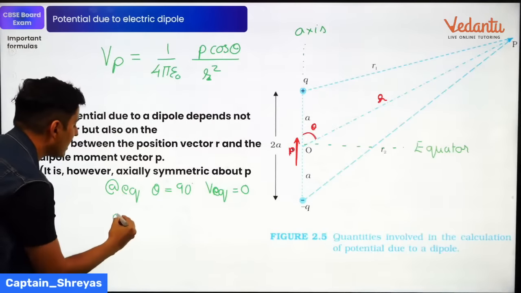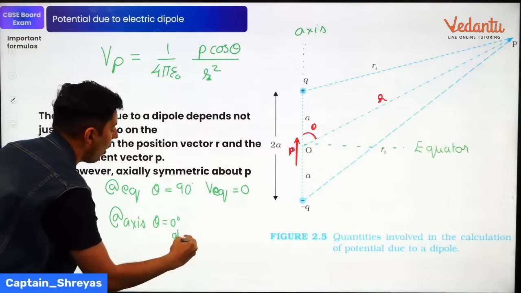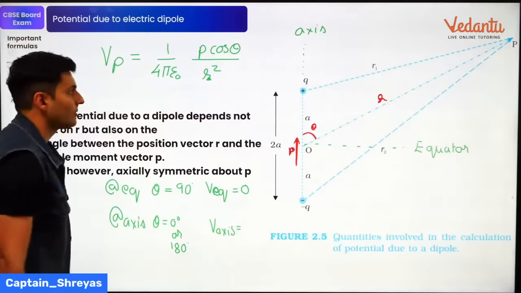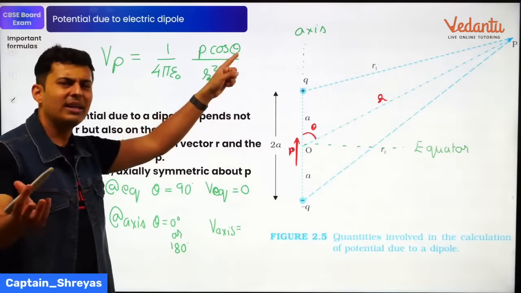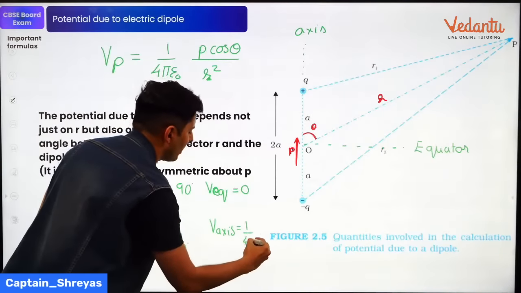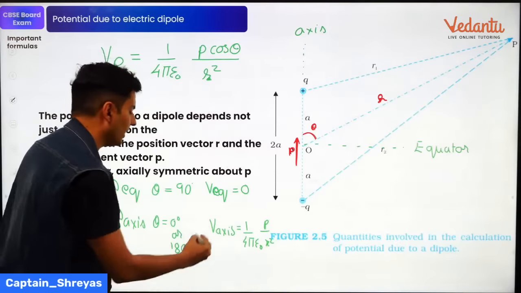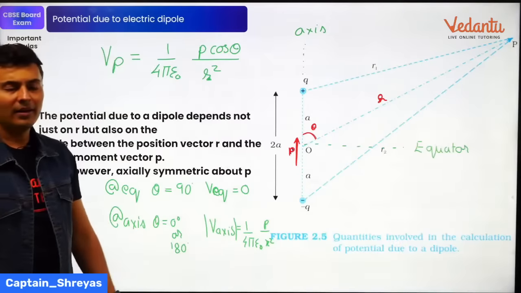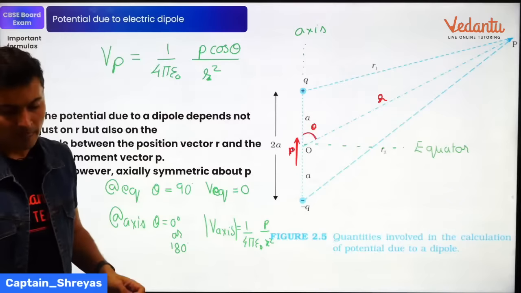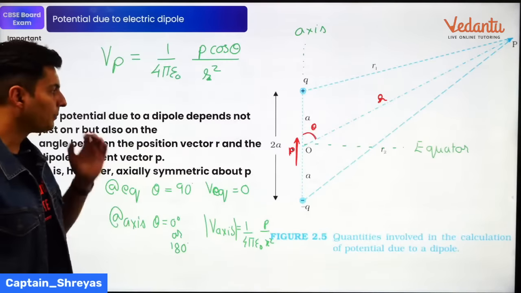Very good. Similarly, on the axis, the value of theta will be either 0 degrees or 180 degrees. What is the value of the potential on the axis, guys? Cos 0 is 1. Cos 180 is going to be -1. So magnitude wise, it's going to be 1 by 4 pi epsilon naught P divided by R square. So that is the formula for potential by substituting the value of theta. That's why you should remember this formula. Yes, I'll be uploading the PDF later on, but not now.